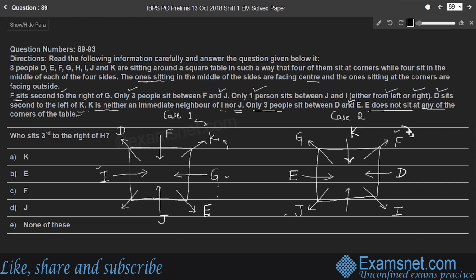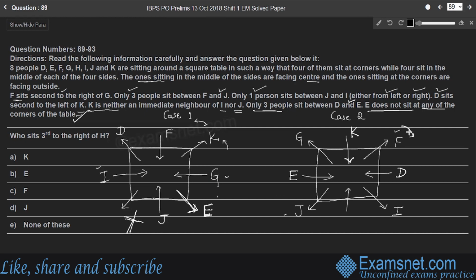So this is important. Here in case 1, according to the information, 3 people sit between D and E. Therefore, E has to sit at the corner. But according to the information, it is wrong. E cannot sit at any of the corners, right? Therefore, we have to cancel case 1. No need to consider case 1.